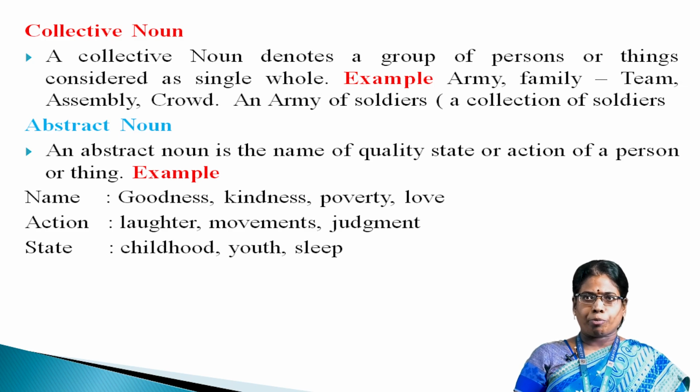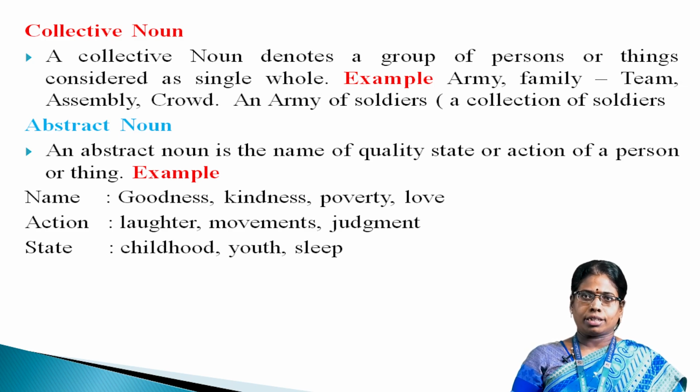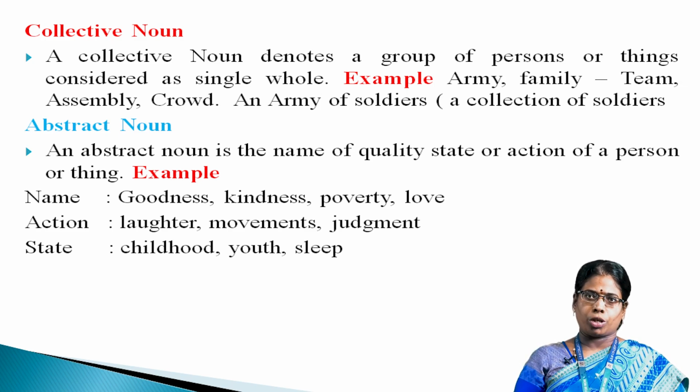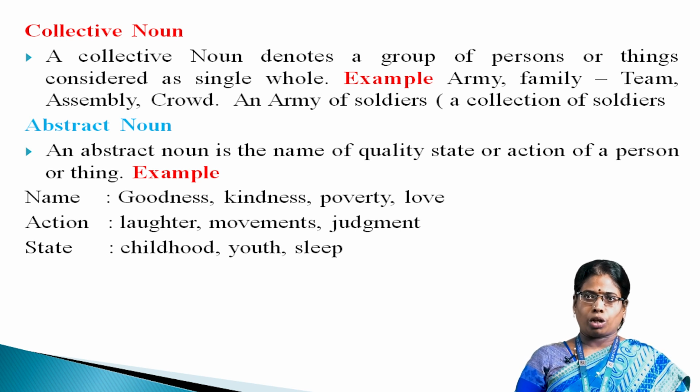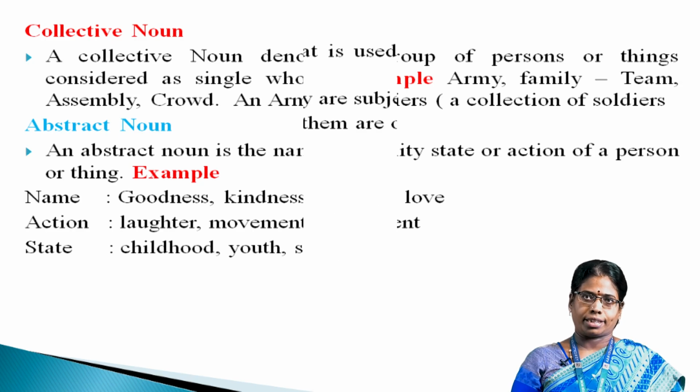Abstract noun. An abstract noun is the name of quality, state, or action of a person or thing. For example, for quality we can say goodness, kindness, poverty, love. Action, that is laughter, movements, judgment, and then state, childhood, youth, sleep, etc.